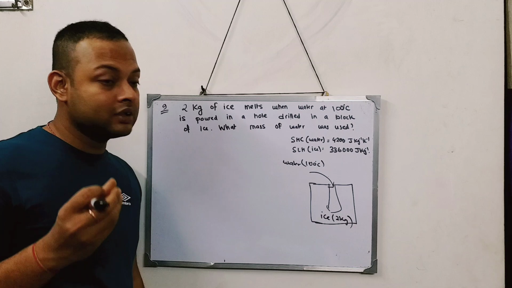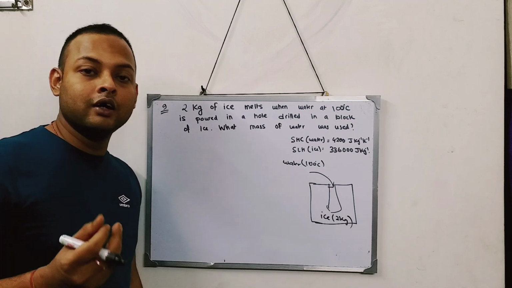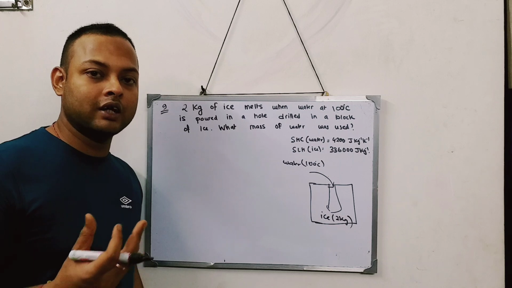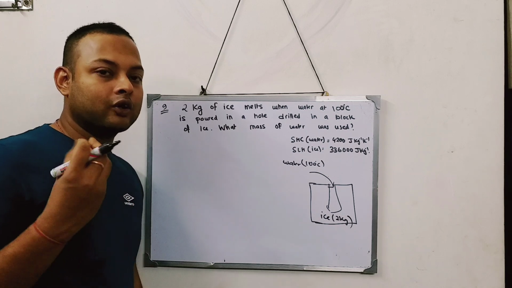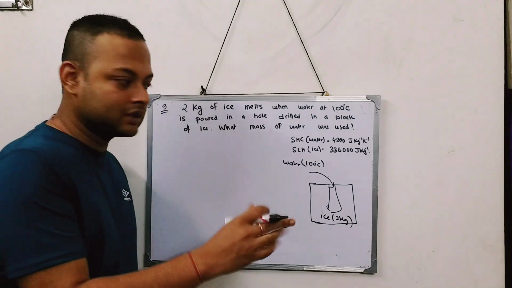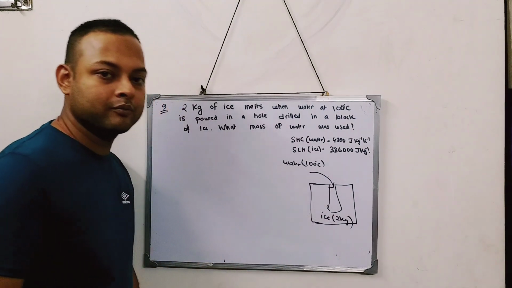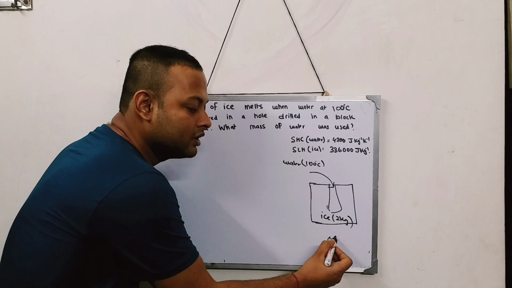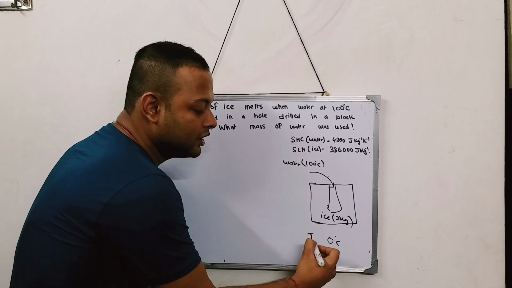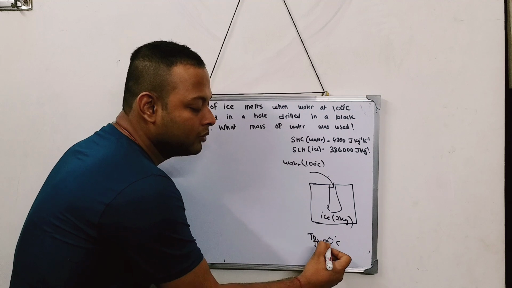But I'm telling you, this is common sense, and it will only come after practicing the sum many times. It comes as common sense in your head that the final temperature of the mixture of this hot water and the ice will be 0 degree centigrade. So T final will be 0 degree centigrade.